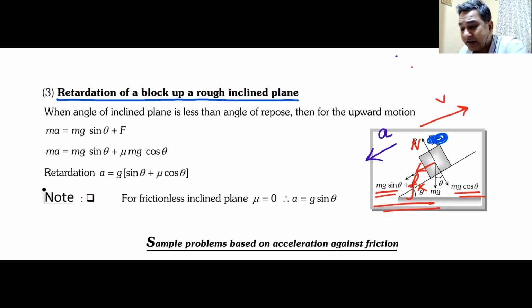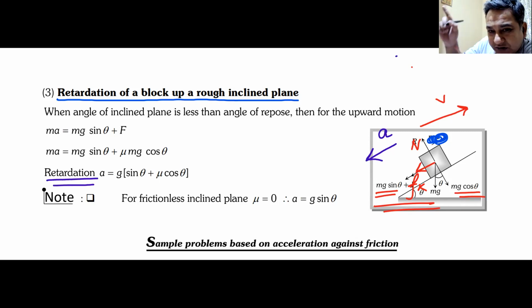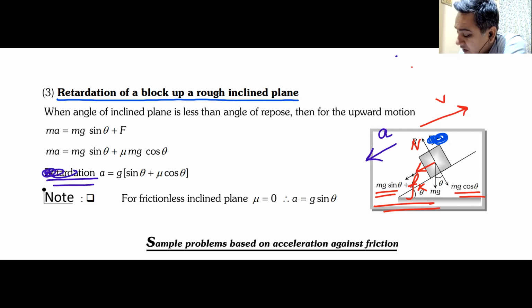Velocity is upwards and acceleration is backwards, so it is called retardation. I would better call it acceleration only. I don't use the term retardation, so I'll just remove it.